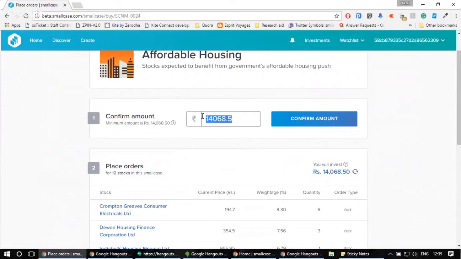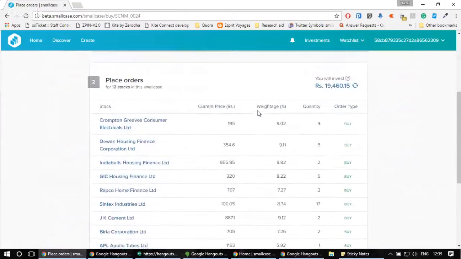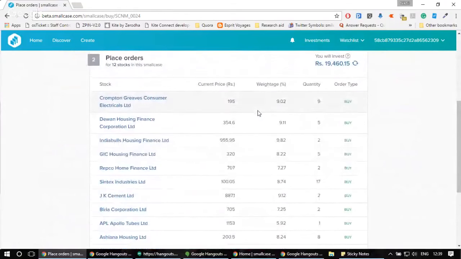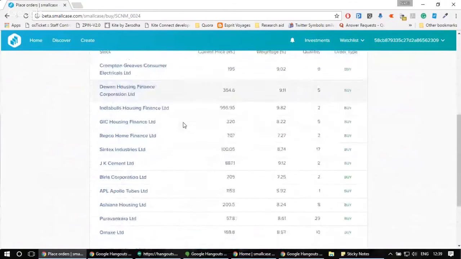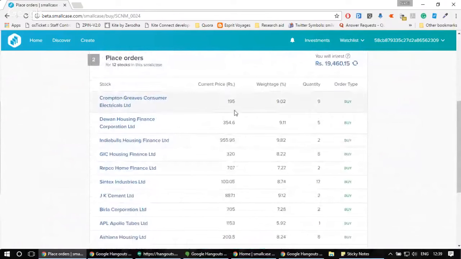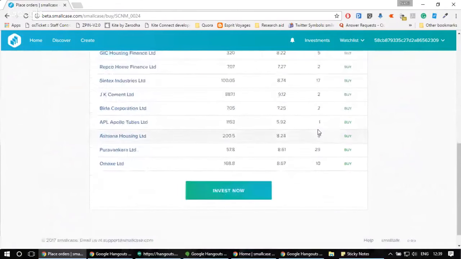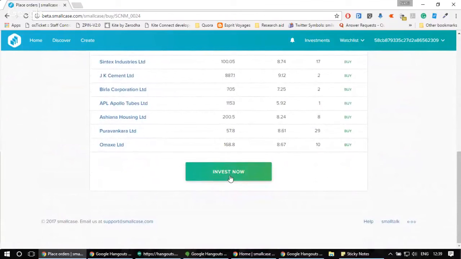Let's say I want to invest 20,000 rupees in affordable housing. I just need to put 20,000 in this box, click on confirm amount, and then I can see all the orders that I would be placing. Here is a list of all the stocks which are present in the smallcase. I can also check the quantity of shares that I would be buying for each of the stocks in the third column. Then I just need to click on invest now.